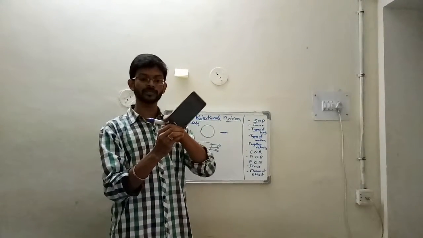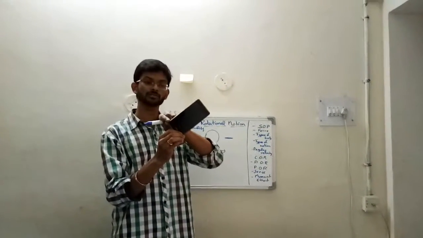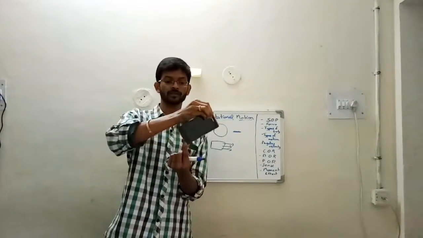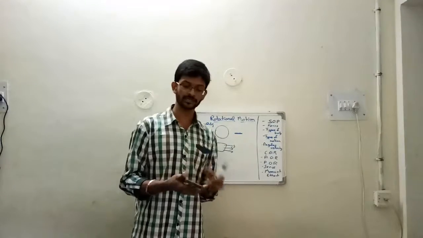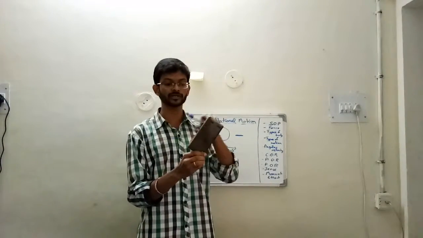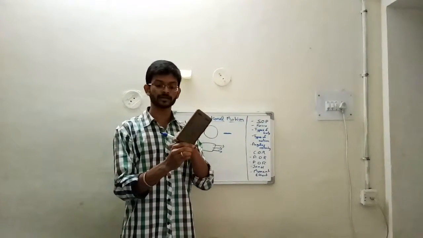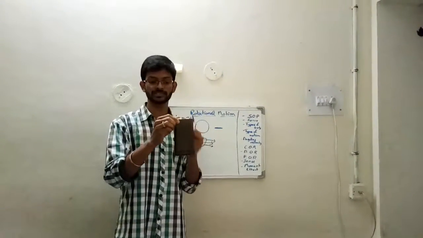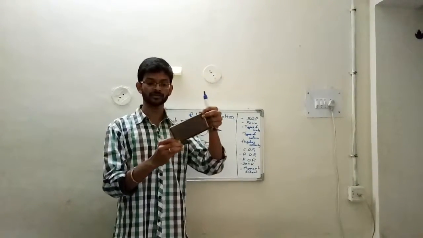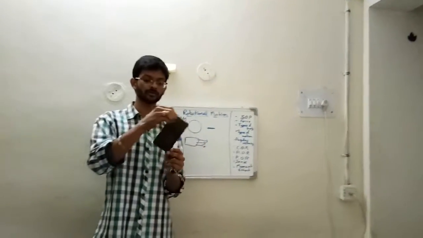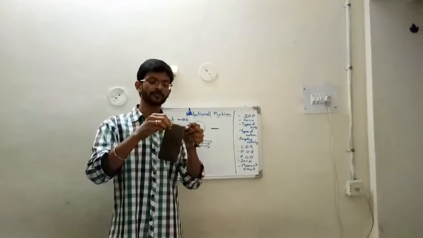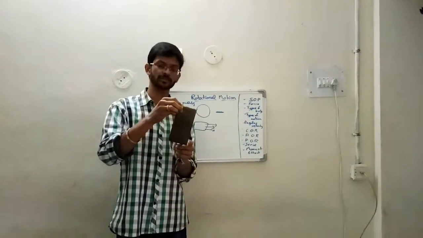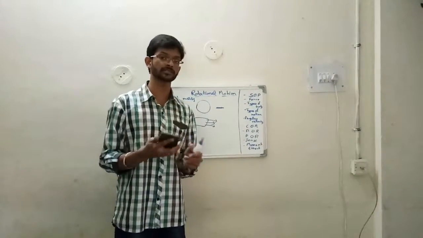That is, this point is covering a smaller distance in the same time in which this point is covering a larger distance. So you can say that the linear velocity of these points is different, but you can also observe that the angle covered by the two points is the same. If the complete rotation of this object is considered, this point is covering 360 degrees in the same time as this point is covering 360 degrees. That is, the angular velocity is the same.